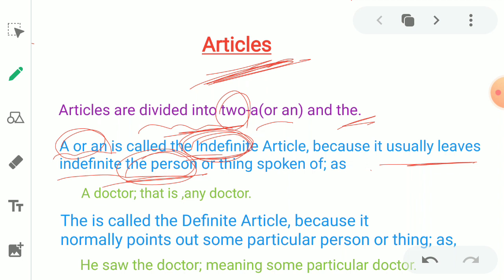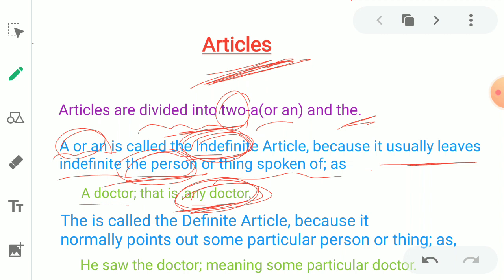Indefinite in the sense of any person or thing spoken of. For example, a doctor, that is, any doctor. When we use the article a before the word doctor, we are pointing to any doctor. So here the doctor is not specified.